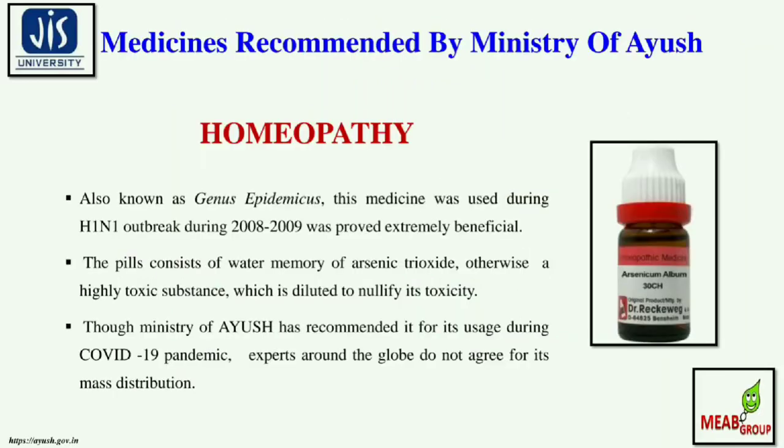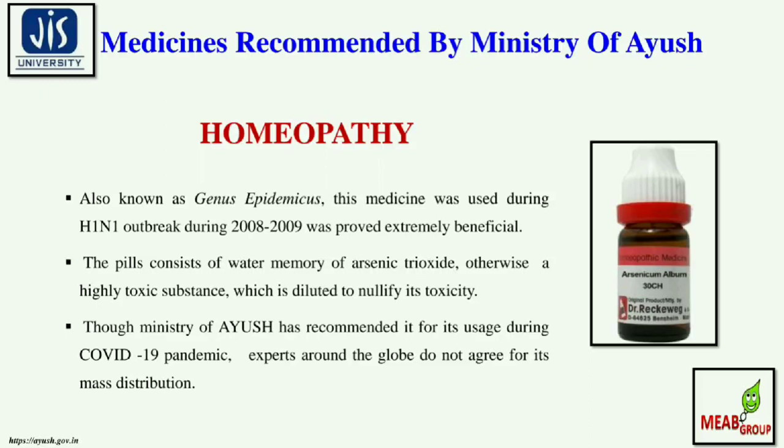After having a long discussion on drug development, drug repurposing and vaccine development, let's discuss a little bit on medicines which are being recommended by the Ministry of Ayush. Homeopathy, also known as genus epidemicus: this particular medicine was used during the H1N1 outbreak in 2008 and 2009, which proved extremely beneficial. The pills consist of water memory of arsenic trioxide, otherwise a highly toxic substance, which is diluted to nullify its toxicity while using. Though the Ministry of Ayush has recommended it for use during the COVID-19 outbreak, experts around the globe do not agree to its mass distribution.